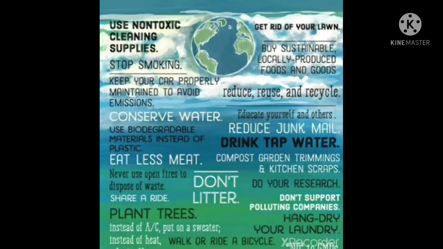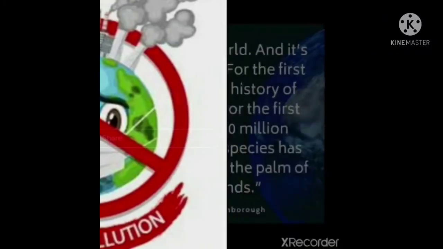Walk, ride a bicycle. Get rid of your lawn. Buy sustainable, locally produced foods and goods. Reduce, reuse and recycle. Educate yourself and others. Reduce junk mail. Drink tap water. Compost garden remains and kitchen scraps. Do your research. Do not support polluting companies. Hang dry your laundry. Stop pollution.